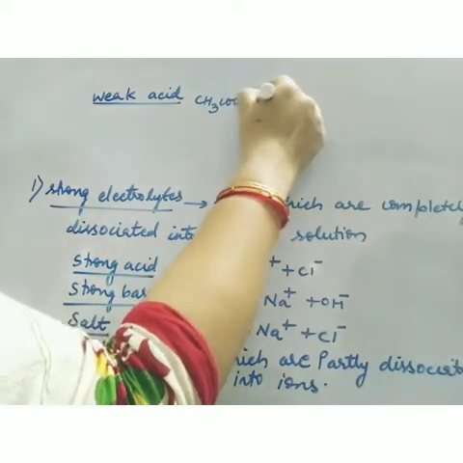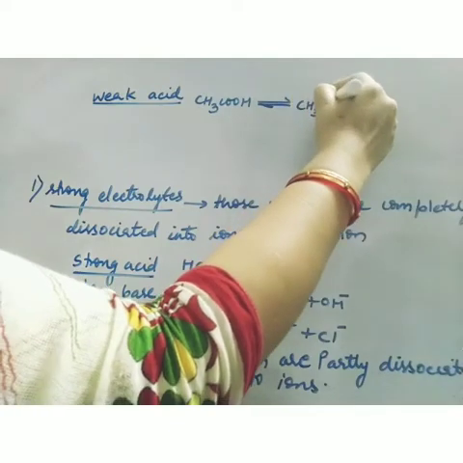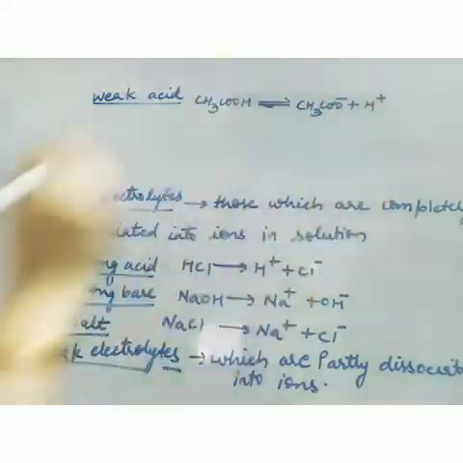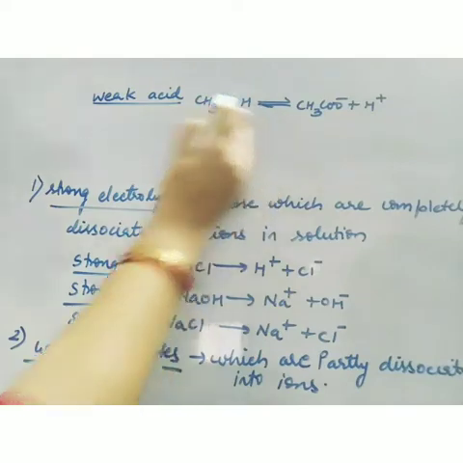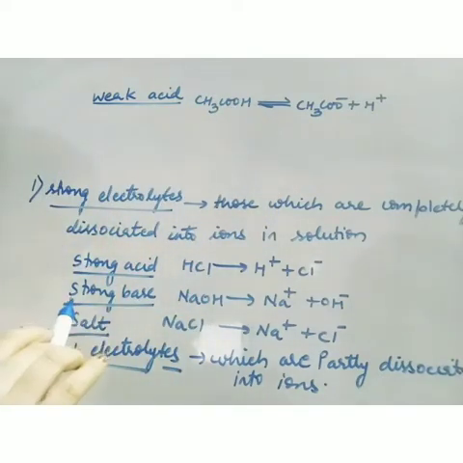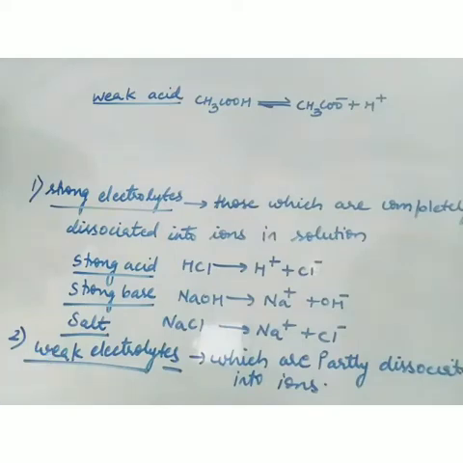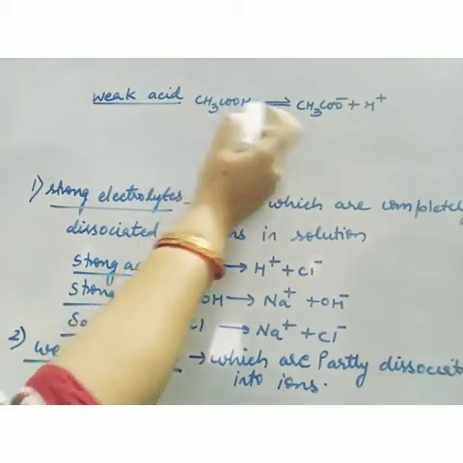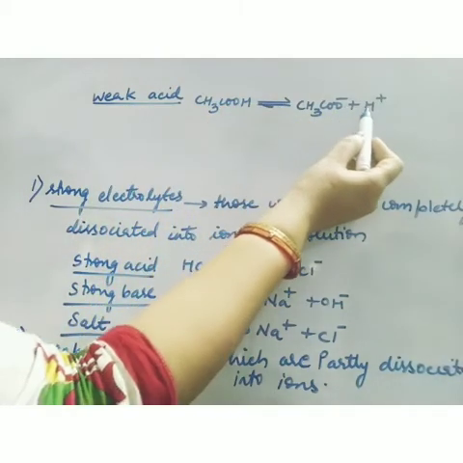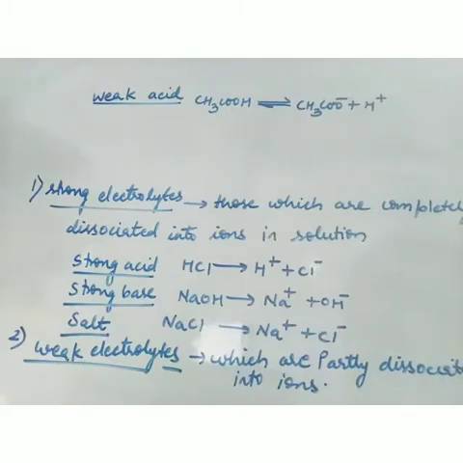So in such electrolytes, there exists an equilibrium like this. One reversible arrow is there because in the container the molecules and the ions are both present. So for weak electrolytes, we put a reversible or double-headed arrow because the molecules will dissociate into ions and the ions will again combine to form the molecule.